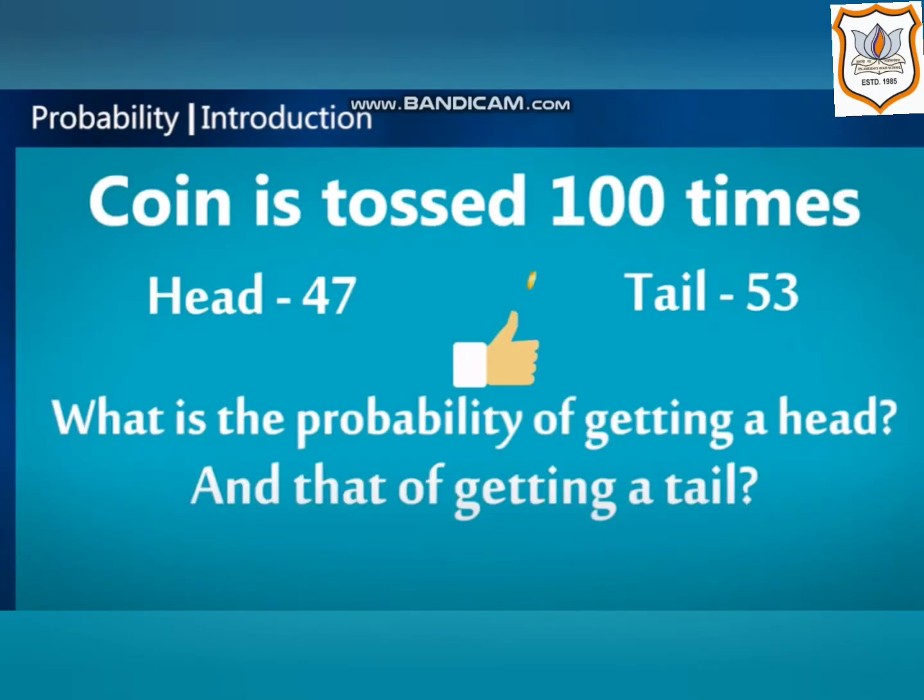Suppose a coin is tossed 100 times. If we get head 47 times and tail 53 times, what is the probability of getting a head and what is the probability of getting a tail? Here the head came 47 times out of a total of 100 tosses, so the probability of head equals 47 by 100, and the probability of tail is 53 by 100.